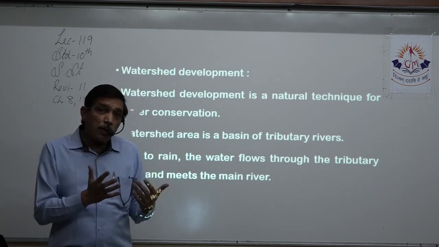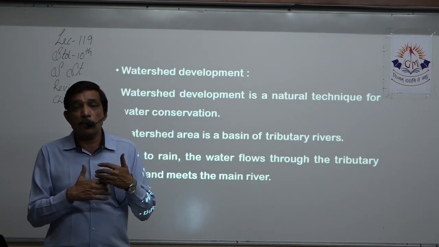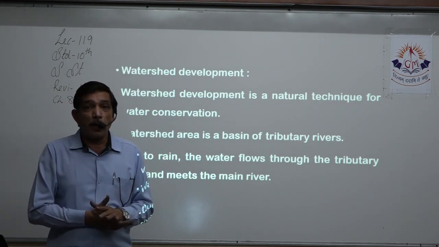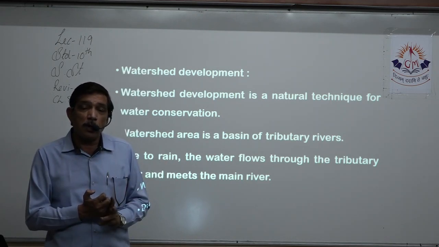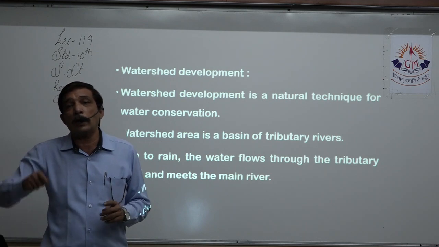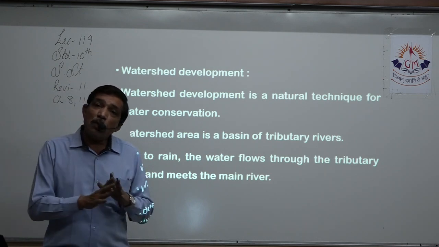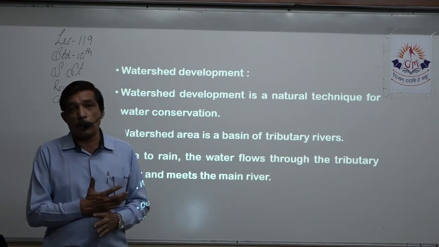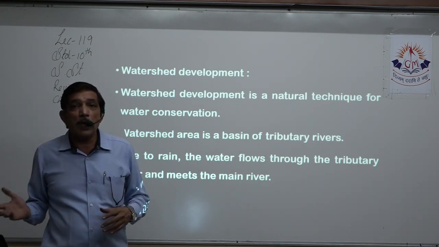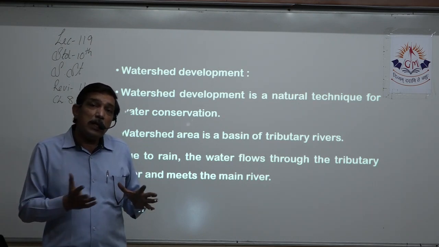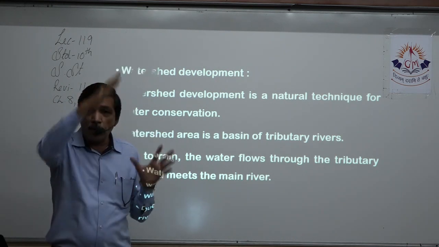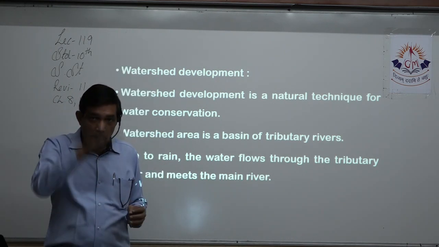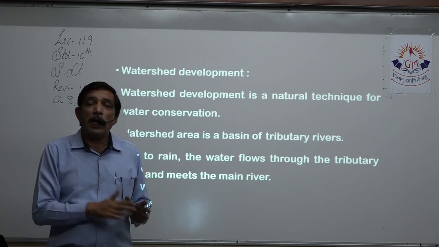There are lots of tributaries which dump their water in the main river, right? So the main river receives lots of water from the tributaries, and it goes forward and dumps that water in the sea. We do not have any use of that water, because it gets dumped into the sea. So we need some ways in which we can make use of the water which is flowing down from the tributaries, from the rain, and flowing to the sea.